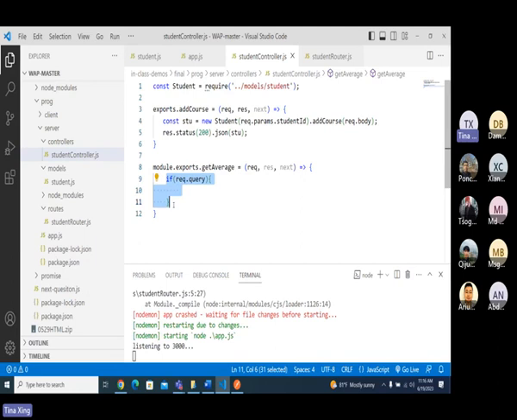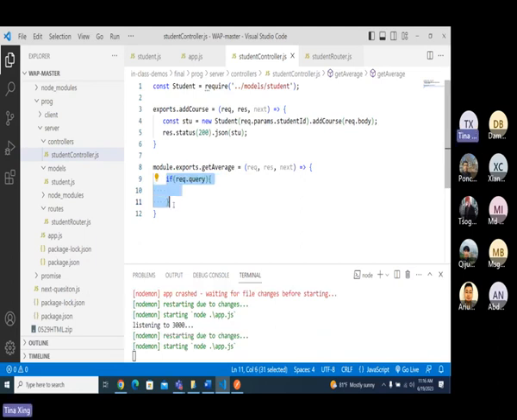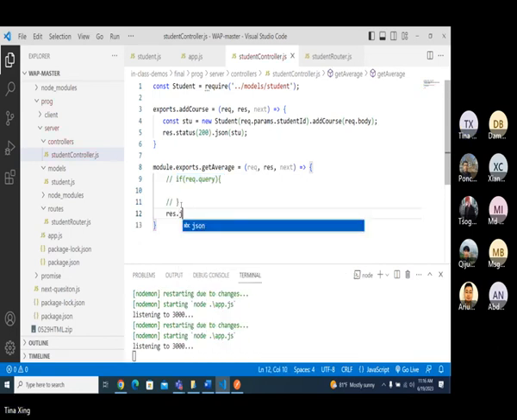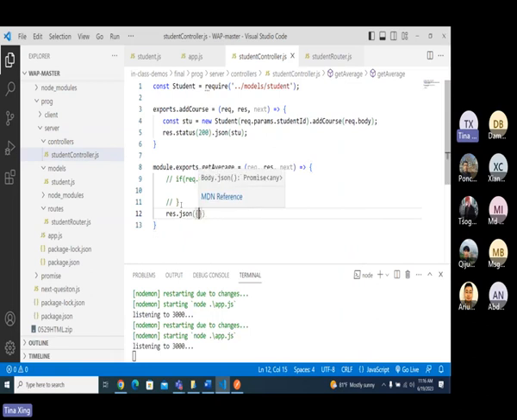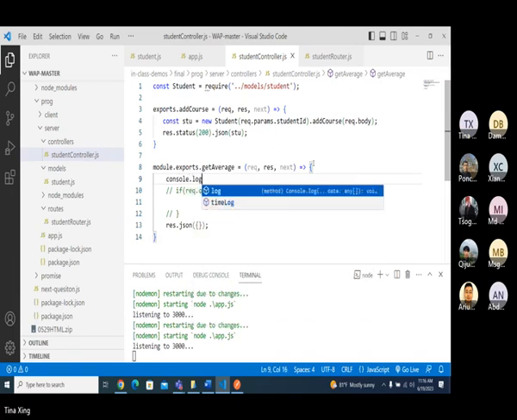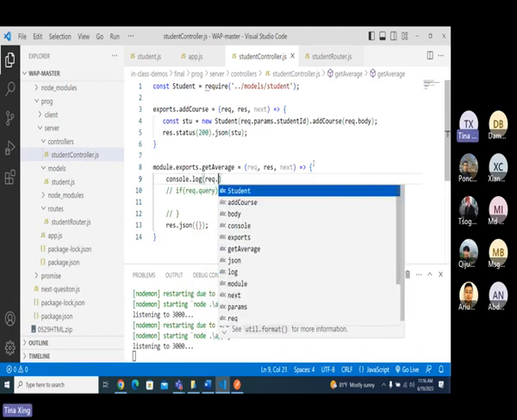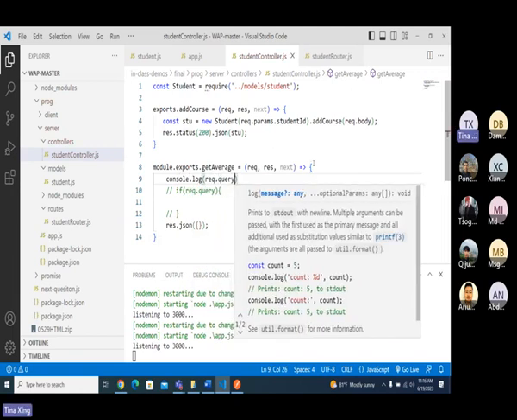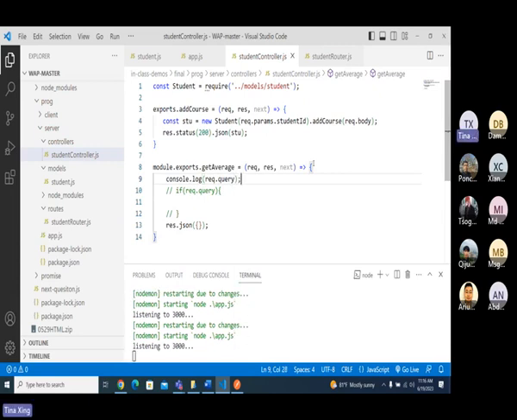Let's take a look at it again. I forgot, sorry. I will just do res.status, just a JSON, okay, JSON, then here, an empty object. Let's have a console log of the query. Probably by default it is an empty object, okay. An empty object is still considered truthy. That's why I want to test it first, okay.